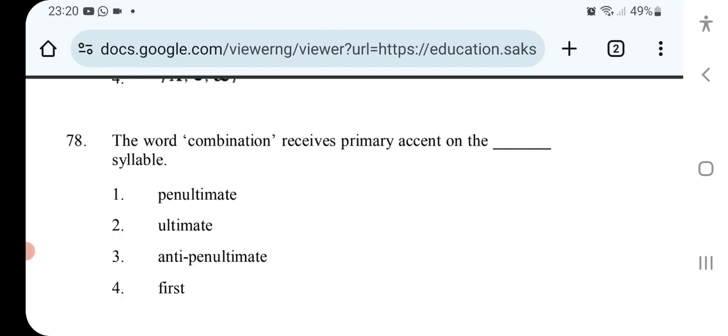The word combination receives primary accent on the syllable: combination, first syllable.